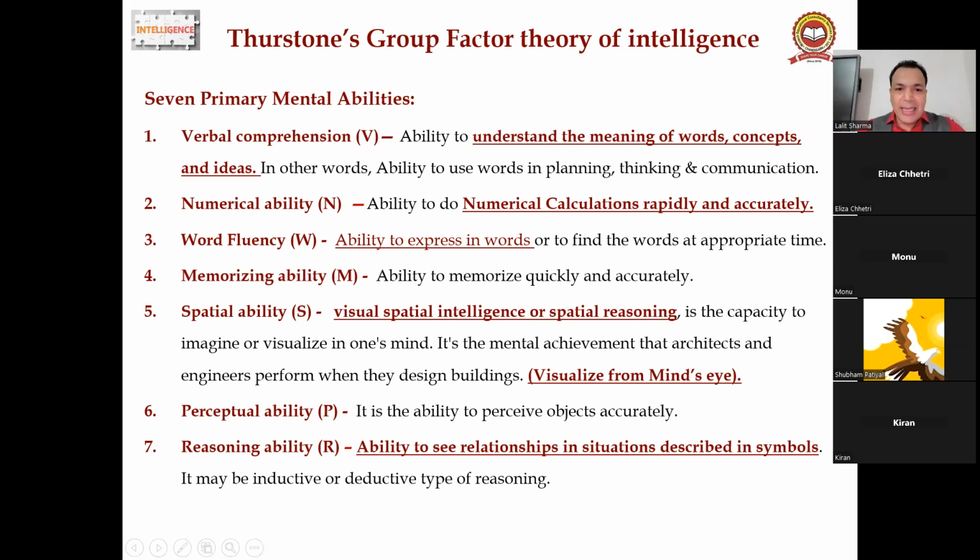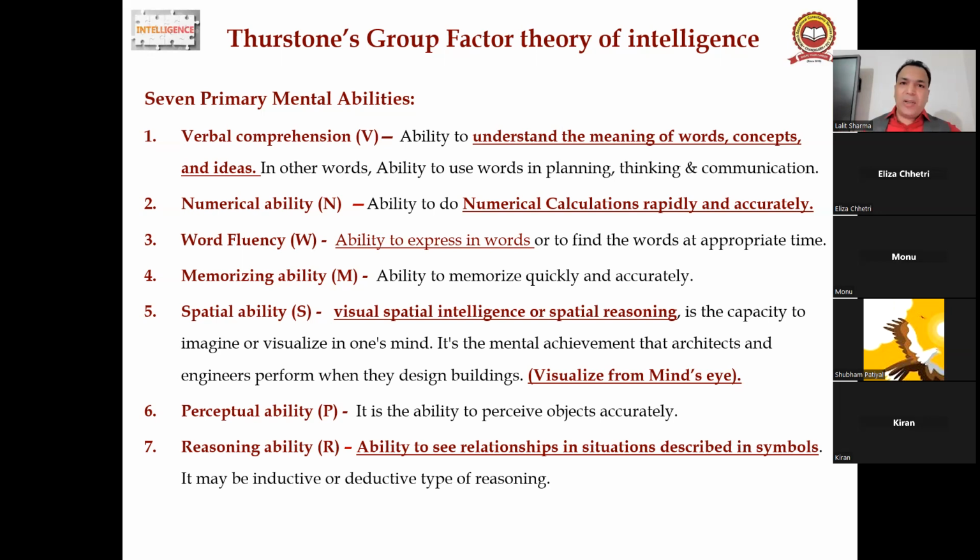Spatial ability means visual spatial intelligence or spatial reasoning. It is the capacity to imagine or visualize in one's mind. It is a mental achievement that architects and engineers perform when they design a building. Visualize in the mind, that is, visualize with the eye of the mind. This is spatial ability.